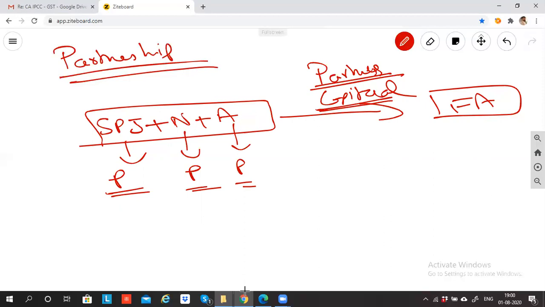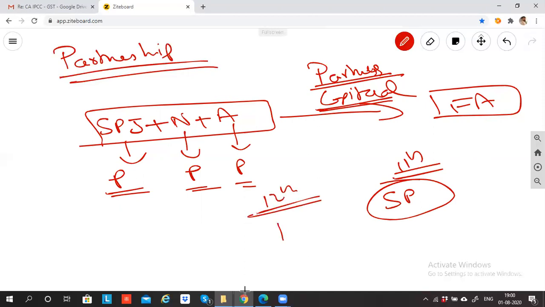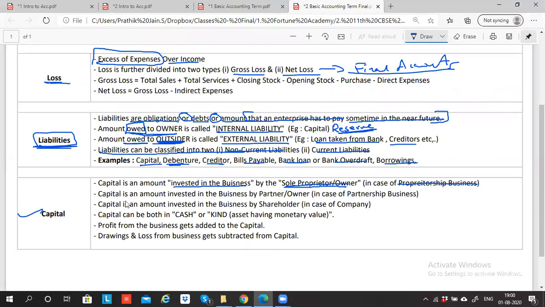In your 11th standard, you will be learning how to do accounting for a sole proprietorship business. When you come to 12th standard, you learn to do accounting for partnership firms and for company accounts. You getting my point? So capital is the amount invested in the business by a partner or owner in the case of a partnership business. That is called partners capital. Capital is also an amount invested in the business by a shareholder.